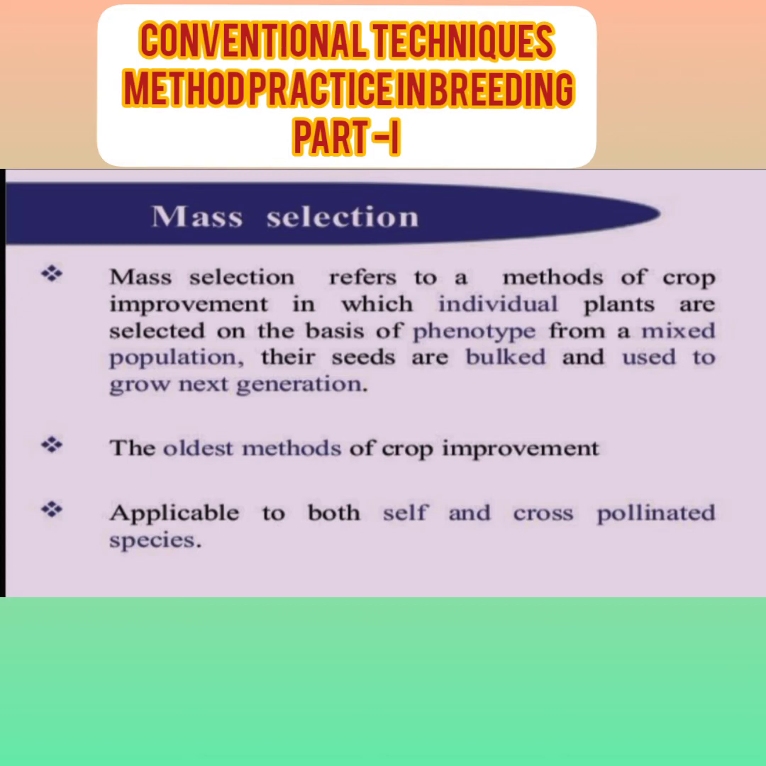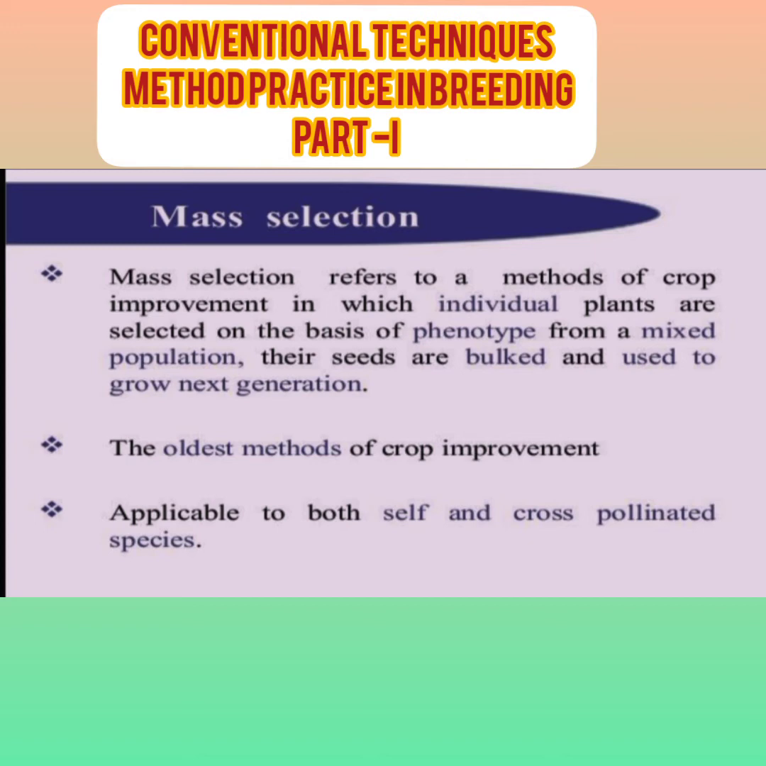Let's see mass selection. Mass selection refers to a method of crop improvement in which individual plants are selected on the basis of phenotype from a mixed population. The seeds are bulked and used for growing the next generation. It is one of the selection methods of crop improvement in which individual plants are selected on the basis of phenotypic characters from the mixed population, and the harvested seeds are bulked together and stored for the next generation or the next year. Such a type of selection is known as mass selection.